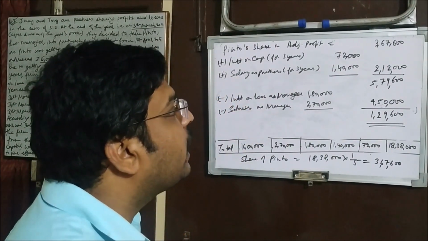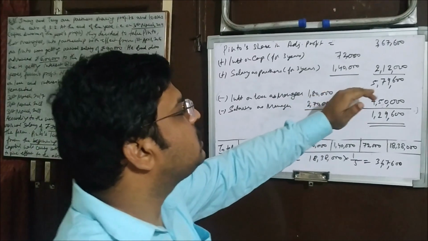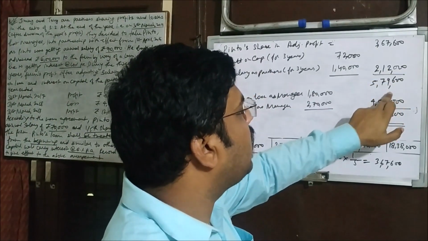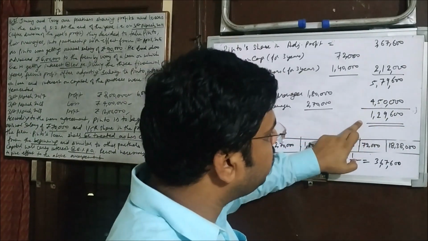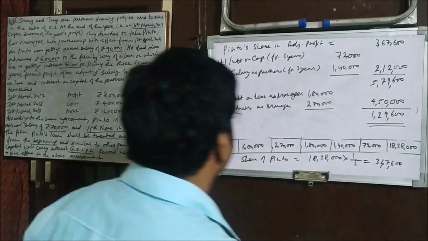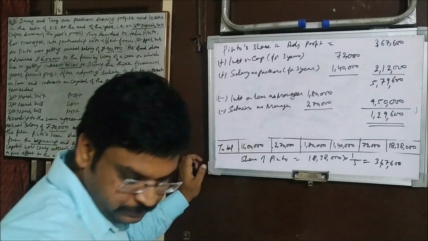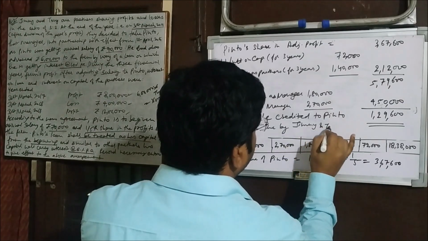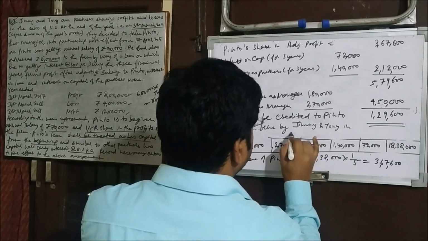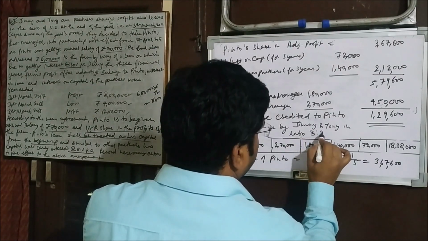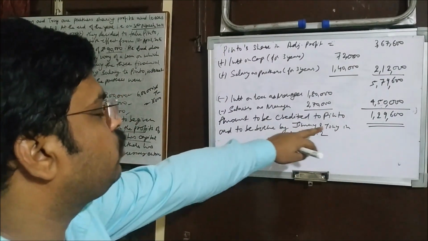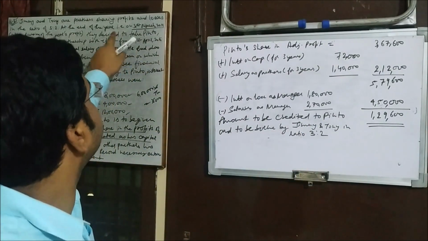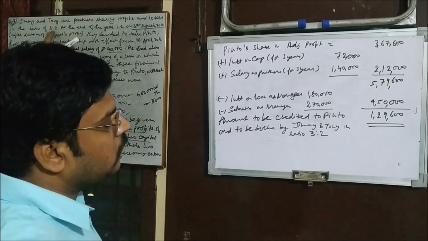See, this amount comes in positive. It means he will get more. This is his present position. He needs to get this, this and this, and he has already got this. So he needs to get this more. So we'll write down here, borne by. This is the amount to be credited to Pinto and to be borne by Jimmy and Tony in the ratio 3:2, because they were already sharing profit in the ratio 3:2.